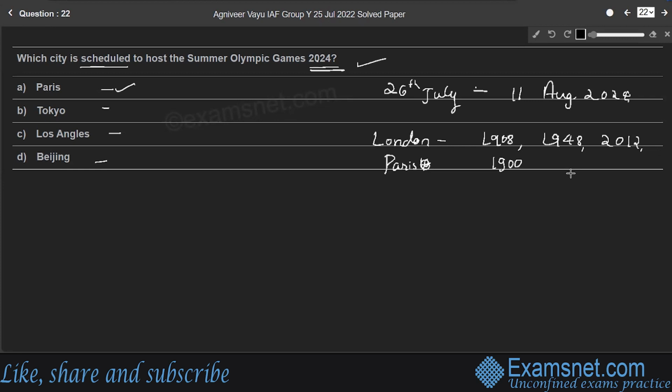Then in 1924, it hosted again. Next will be 2024. The 2024 games will mark the third time Paris has hosted the Olympics, coming exactly 100 years after they last hosted the games. Therefore, option A is the answer.